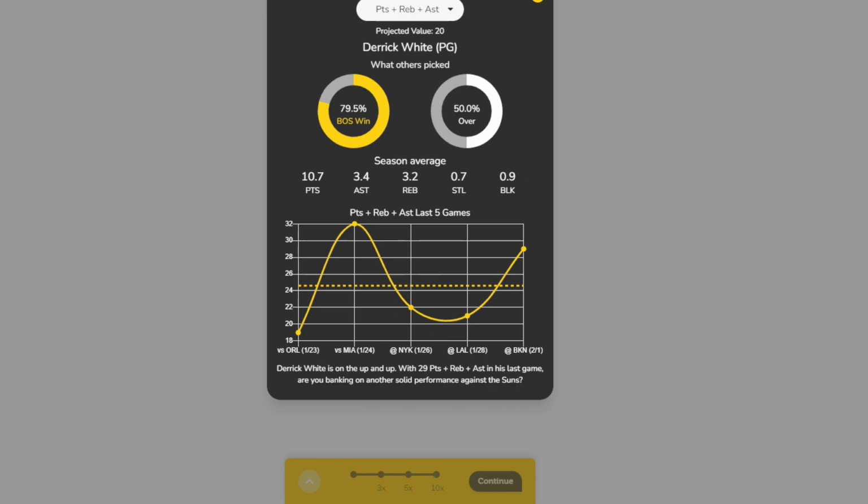Last 4 games without Smart, 32, 22, 21, and 29, which I do love. And going up against Phoenix, they're 9.5 point favorites, 221.5 over under. And in those 5 games, he's averaging around 31 minutes a game, which I have to love. He only put up 15 against Phoenix last time he played, but only played 18 minutes that game. It's a little different without Smart out there. He just sucks up a bunch of those minutes.